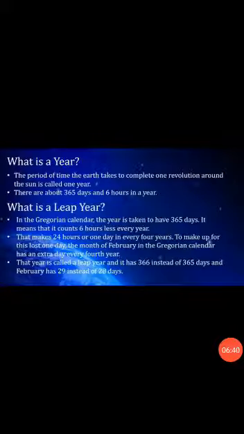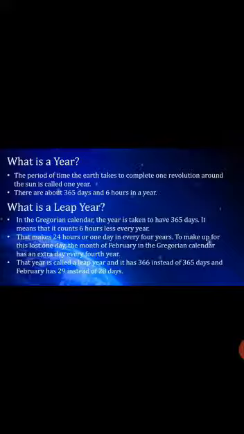So students, let's take a recap of what is a year and what is a leap year. What is a year? The period of time the Earth takes to complete one revolution around the sun is called 1 year. There are about 365 days and 6 hours in a year. What is a leap year? In the Gregorian calendar, the year is taken to have 365 days. It means that it counts 6 hours less every year.